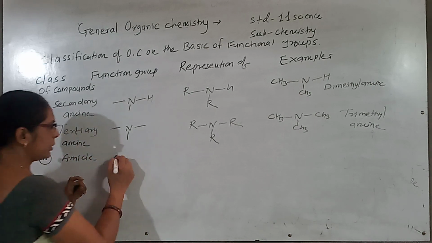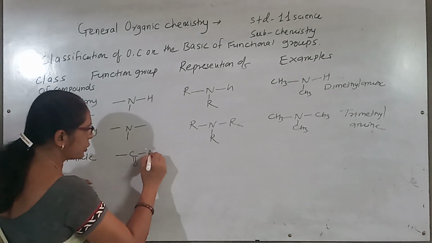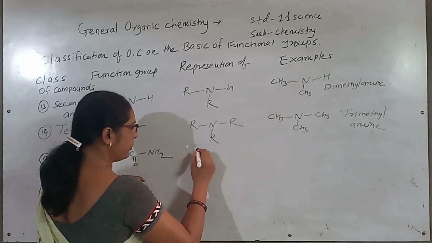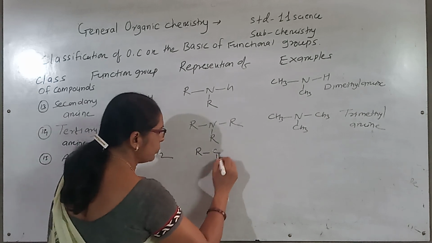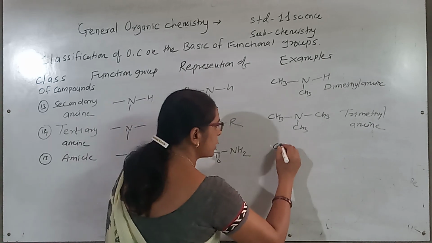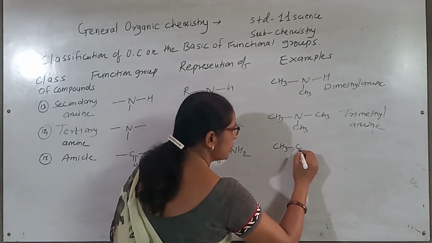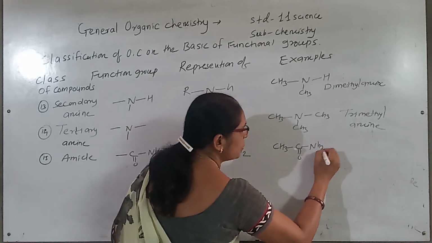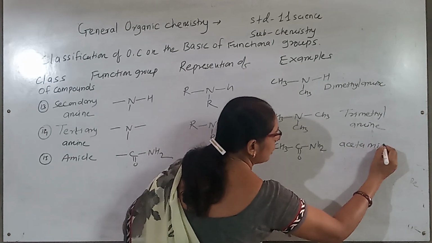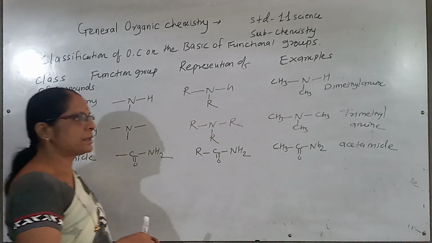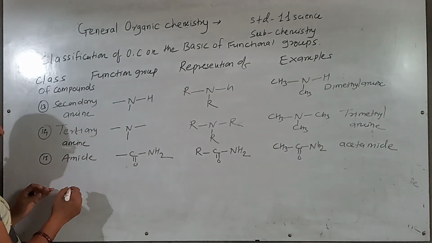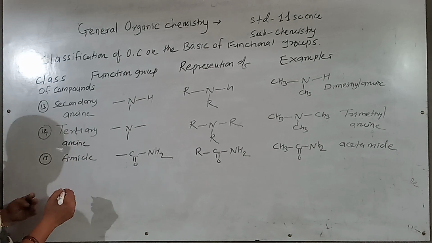So amides, CONH2, this group is called an amide group. For example, it is represented as RCONH2. If R is a CH3, CH3CONH2, it is called acetamide. So the amide can also be a primary amide, secondary amide and tertiary amide.